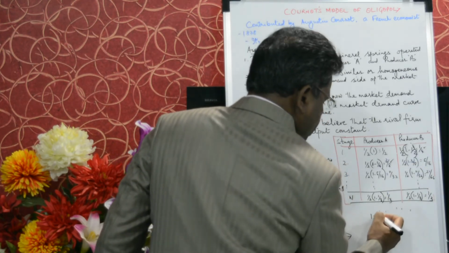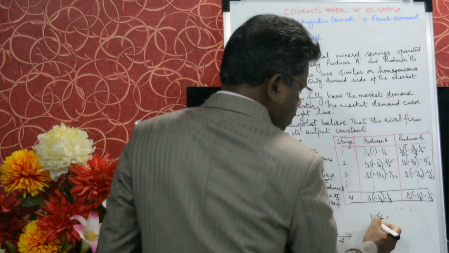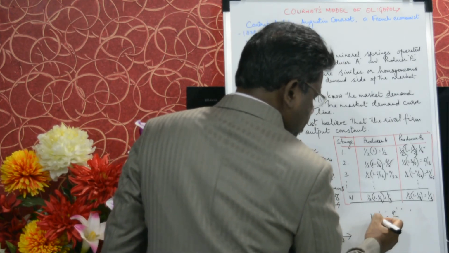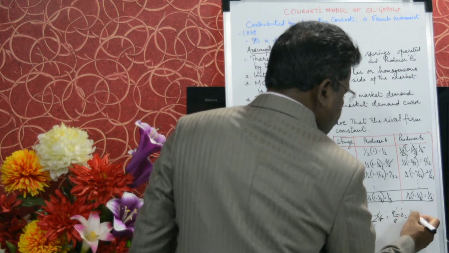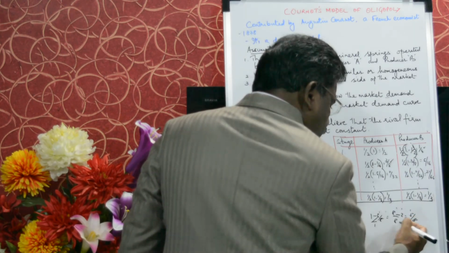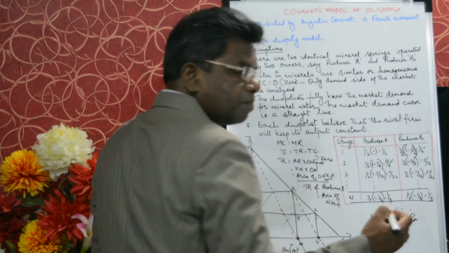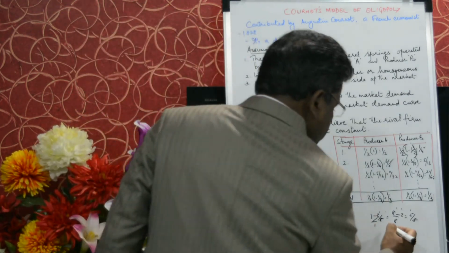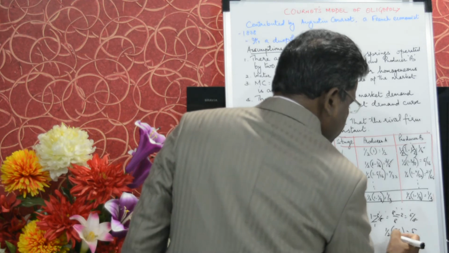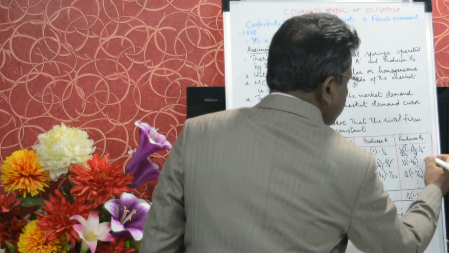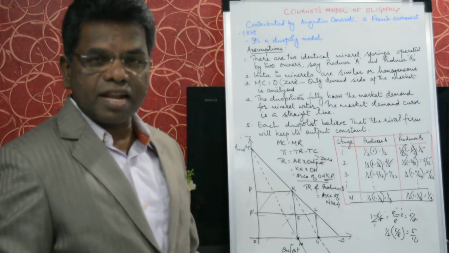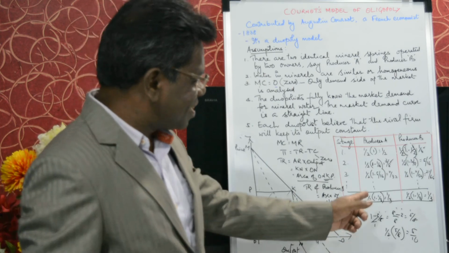1 minus 3 upon 8 means, here it is 1, 8 into 1 is 8, cross multiply, minus 3, is equal to 5 upon 8. That 1 minus 3 upon 8 means 5 upon 8. Half of that, half into profit maximizing output. Half into 5 upon 8 is equal to 1 into 5 is 5, 2 into 8 is 16. See, 5 upon 16. This process continues, and finally A and B will settle down at this point.